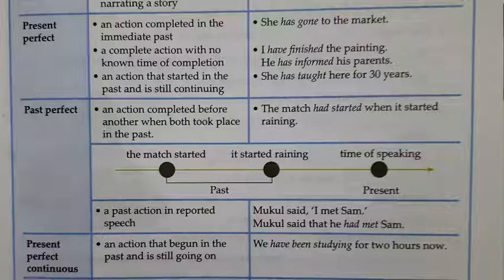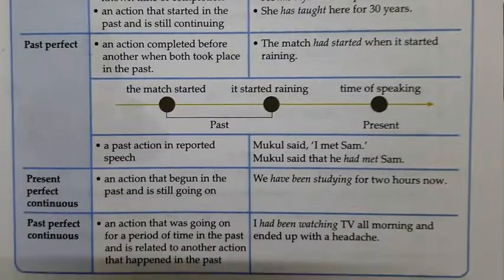Then past perfect continuous tense. Past perfect continuous tense is for an action that was going on for a period of time in the past and is related to another action that happened in the past. For example, I had been watching TV all morning and ended up with a headache.